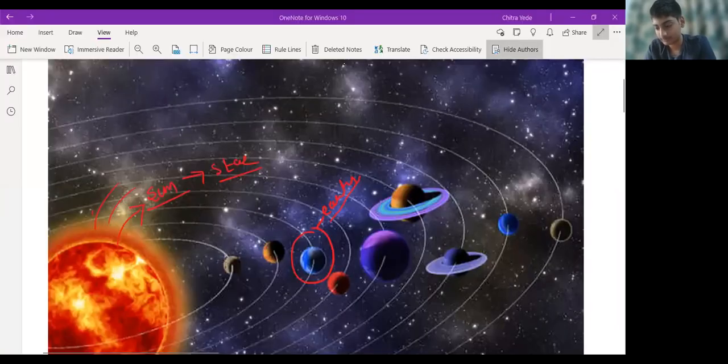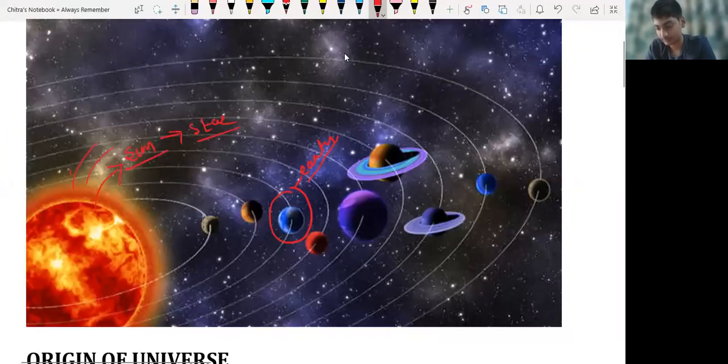So this is the star, and the Sun is the primary source of energy for all the planets in our solar system. But we have only Earth where life is possible, and we are on Earth. So we are Earthians.